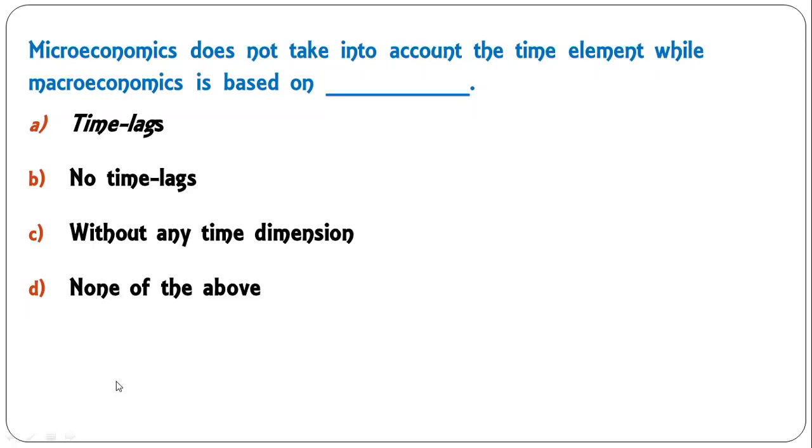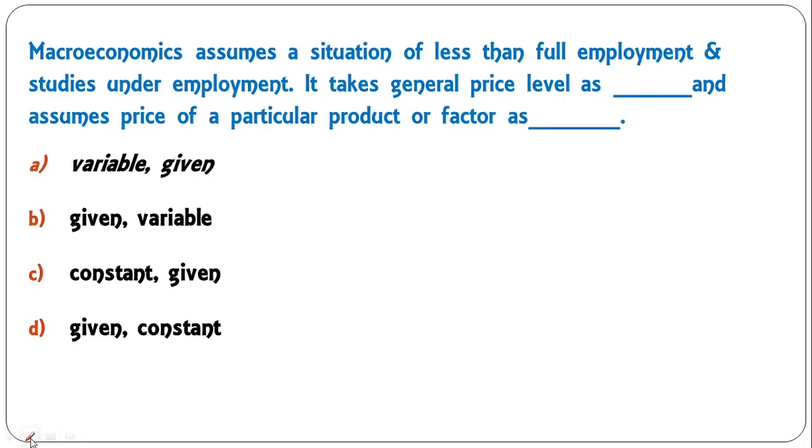Microeconomics does not take into account the time element, while macroeconomics takes into account the time element, and it is based on time lags. It takes into account time variables with the time lags. So A is the correct answer. Macroeconomics assumes a situation of less than full employment and studies underemployment. It takes general price level as variable and assumes price of a particular product or factor as given. So A is the correct answer.